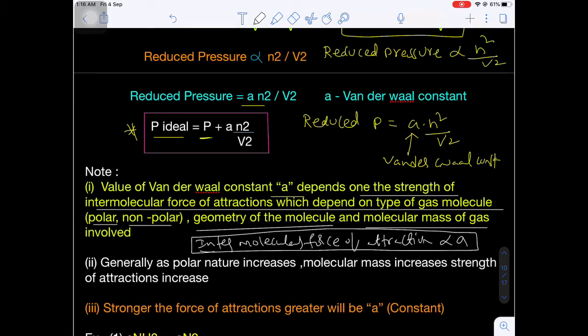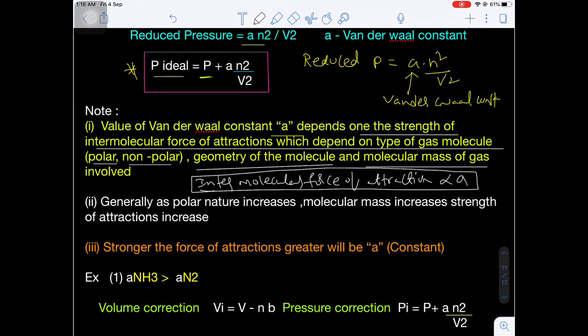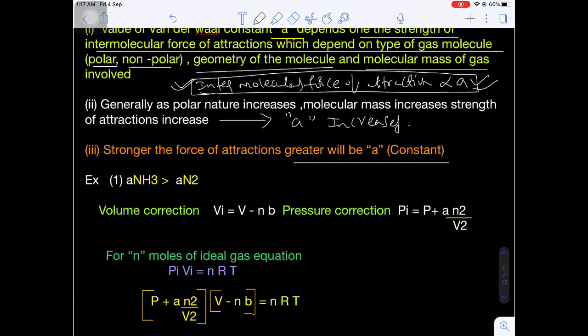Generally, as polar nature increases and molecular mass increases, the strength of intermolecular force of attraction increases, thereby the van der Waals constant A also increases. Now, the stronger the force of attraction, the greater will be the van der Waals constant. Now here is one example, ammonia and nitrogen.